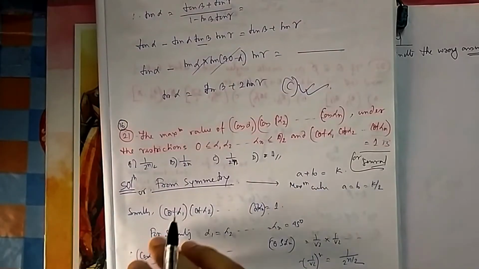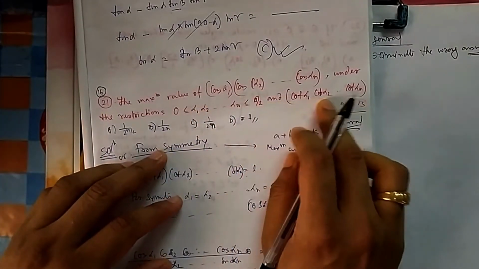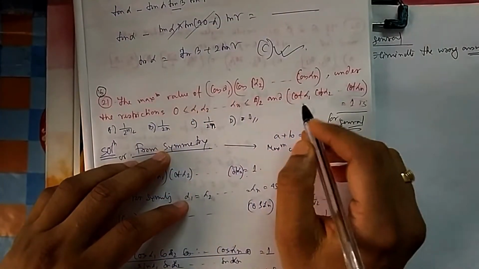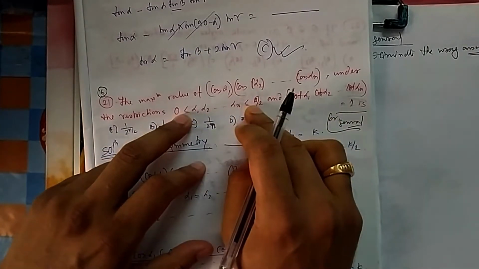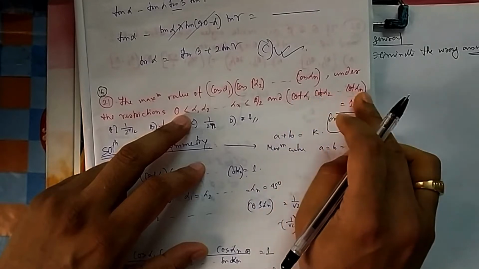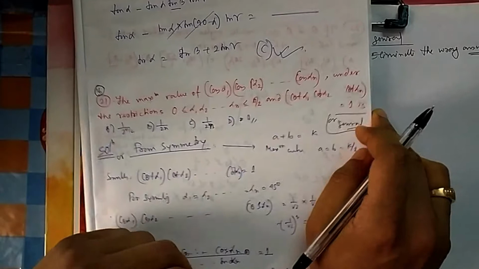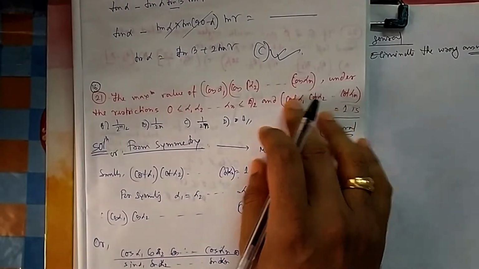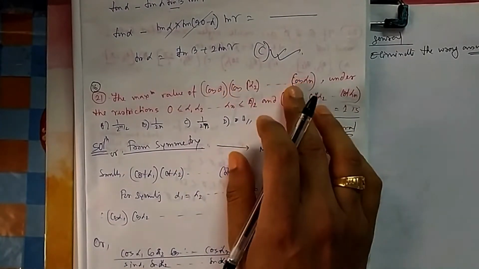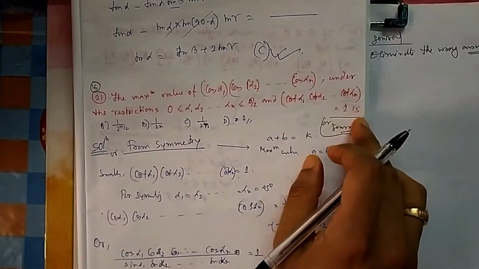Okay, now if you come to 16, the maximum value of this one, cos alpha up to n it is going, and the restriction is all the angles should be between 0 to pi by 2, and the restriction is cot alpha, cot gamma and up to cot n should be equal to 1. Which one will be the answer? Again you can see, can you feel it? It is a general question because it is up to n they are going and all the angles you have to choose within 90 degree, and this condition has to be satisfied.